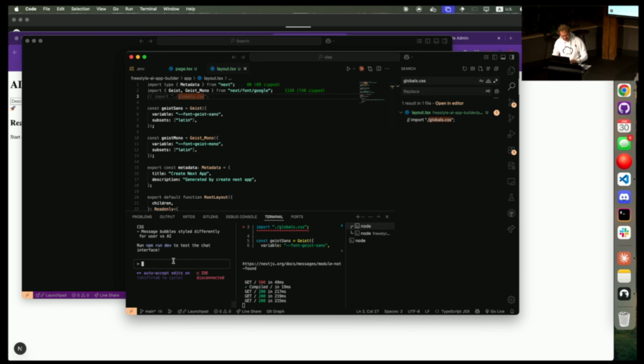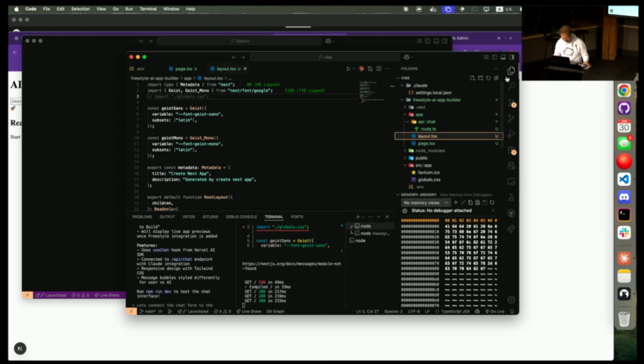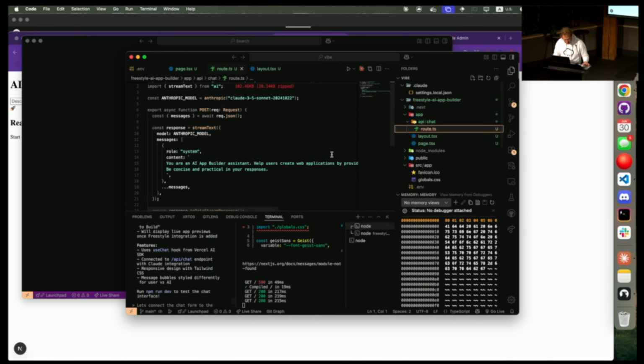OK, now, here's the hard part. Let's connect the chat to a form to the dev server and show the dev server preview. All right, moment of truth, guys. This will be whether or not it works or whether or not I got to really write some fast code.